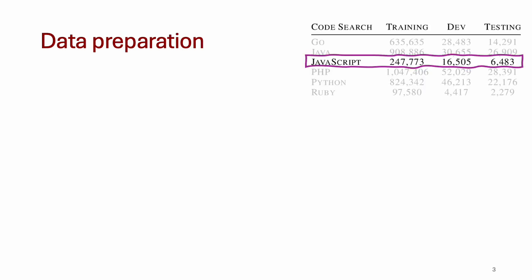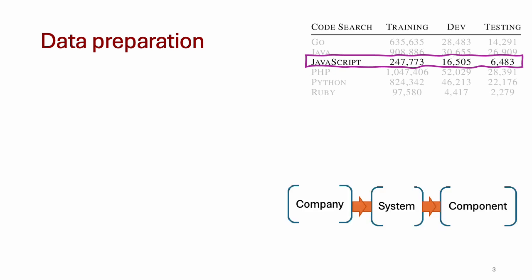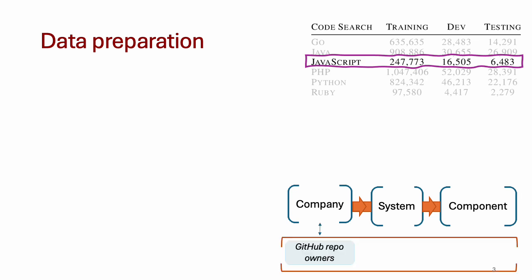For this project, we used the JavaScript portion of the CodeSearchNet dataset. We wanted to compare transferability across companies, across systems, and across individual components of a system. The CodeSearchNet dataset is collected from GitHub, so in our experiments, companies corresponded to GitHub repository owners, systems corresponded to GitHub repositories, and components corresponded to folders inside the repository.